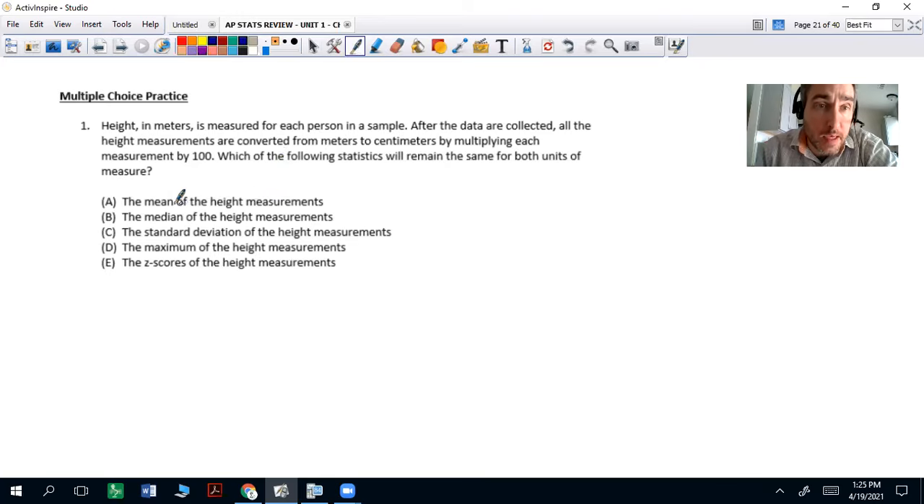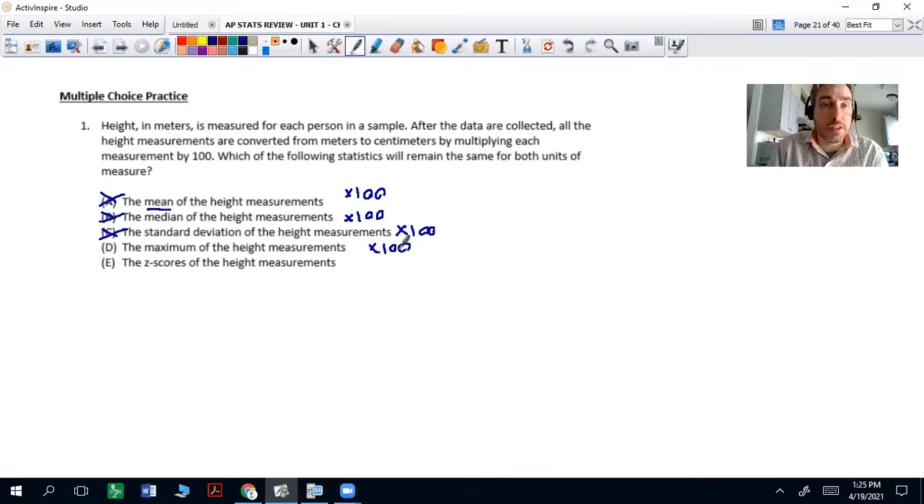All right, so the mean of the heights will not stay the same because the mean will get multiplied by 100. So that's not going to work. Same with the median. Multiplication affects the spread, so that's going to change the spread too. The maximum height of the measurement, sure, because it'll be 100 times. So they're all going to be times 100.